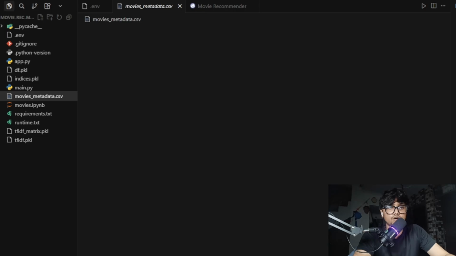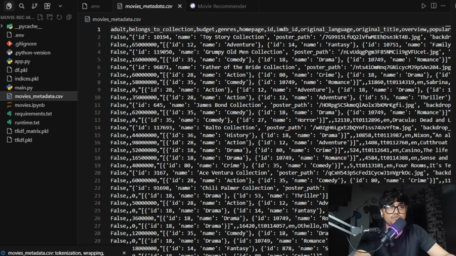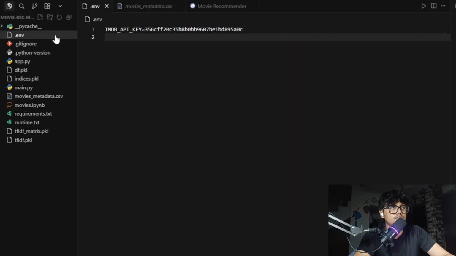I have a data set as well. For the machine learning part, I use a movie metadata set. Here you can see movies_metadata.csv. This data set contains movie information such as title, overview, genres, tagline, popularity, and ratings. This is my offline data set for training. For the live app, I use the TMDB API, and my API key is stored in .env.